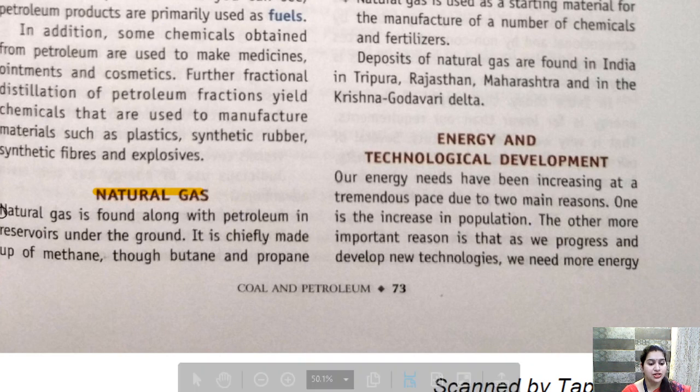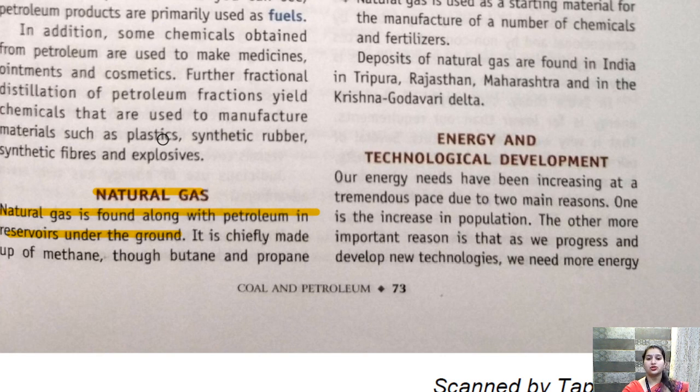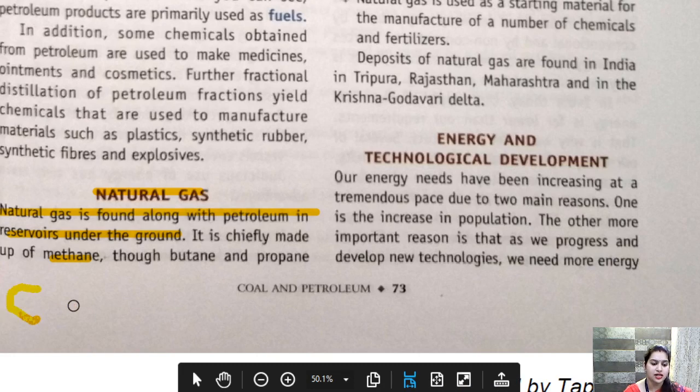Okay, natural gas is found along with petroleum in the reservoir under the ground. That the figure that I have shown you, जैसे पेट्रोलियम बनता है वैसे ही नेचुरल गैस मिलता है. Clear? It is chiefly made up of methane. What is methane, children? Methane is CH4. Alright. So C stands for carbon, H stands for hydrogen, and the formula of methane is CH4.